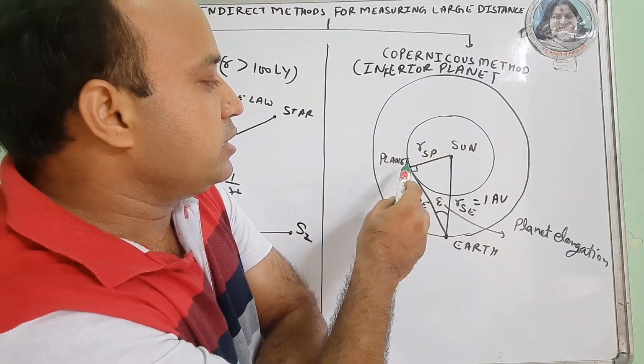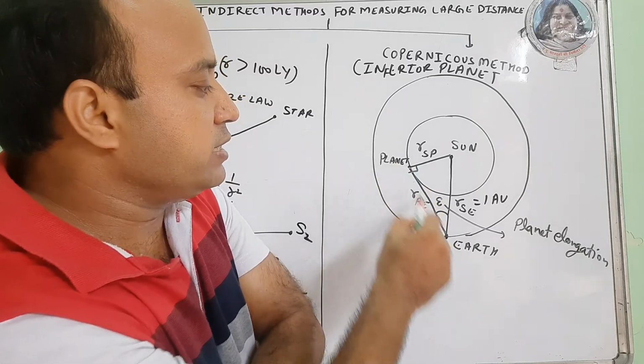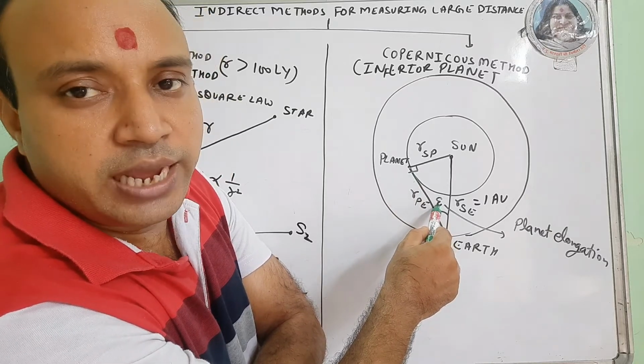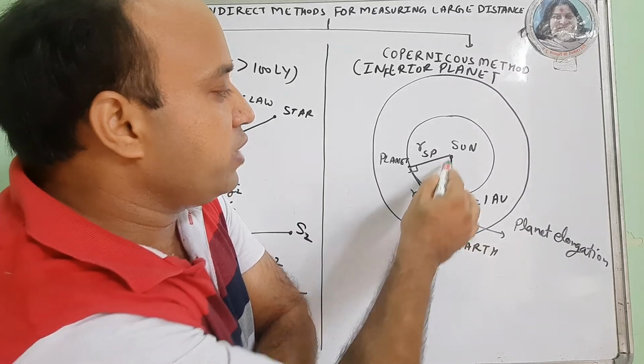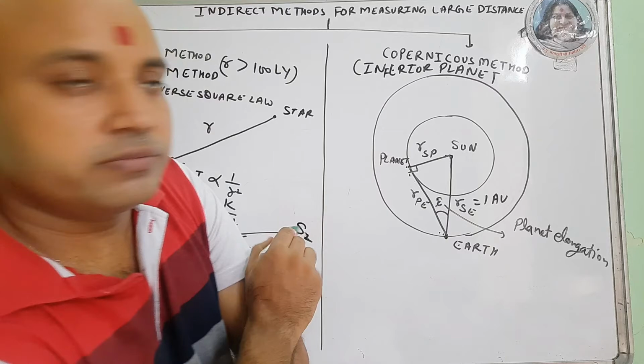At an instant, this planet subtends an angle of 90 degrees because it is along the tangent line. Then this is called the planet elongation epsilon. We know epsilon, and we know this, so we can find this as well as this.